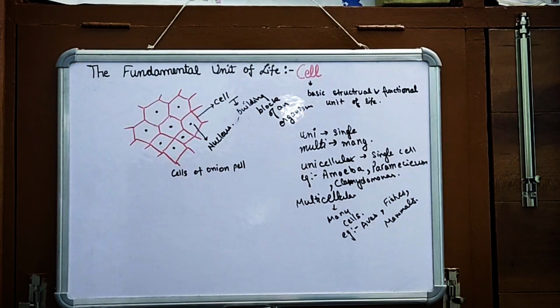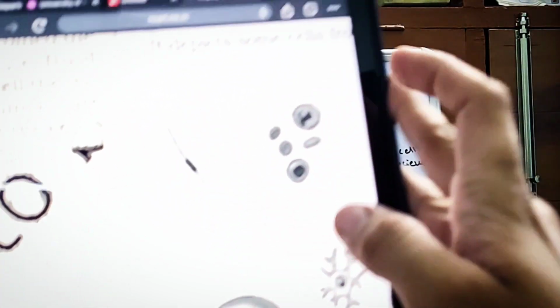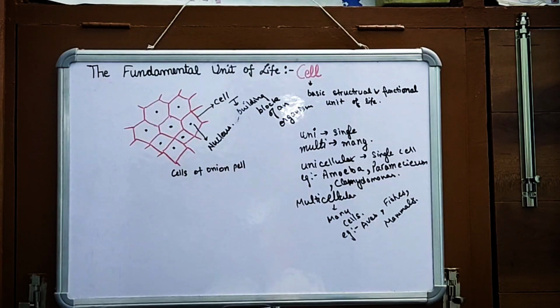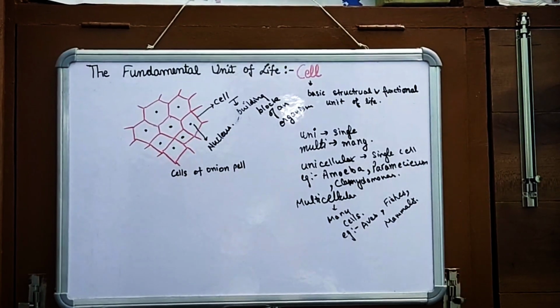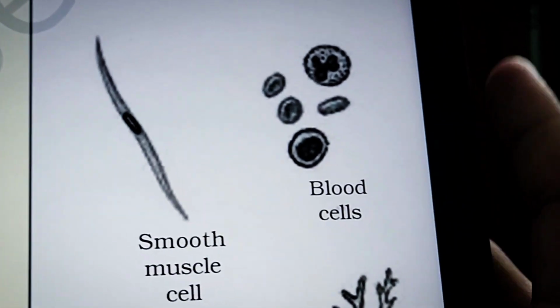Now there are some examples which are given in your NCERT. I am showing all of those to you. This is the diagram of a smooth muscle cell, which is a single, unicellular cell. This is the unicellular smooth muscle cell.